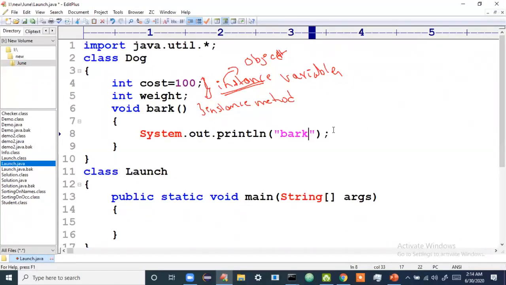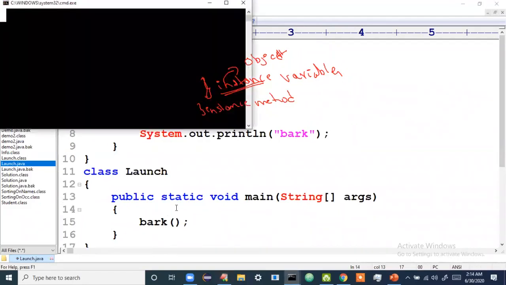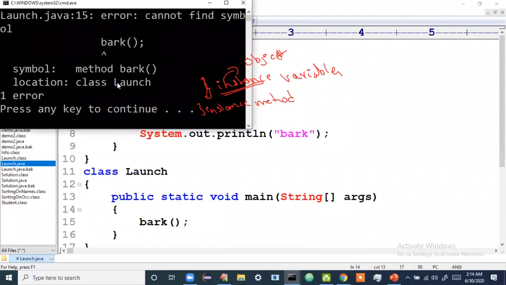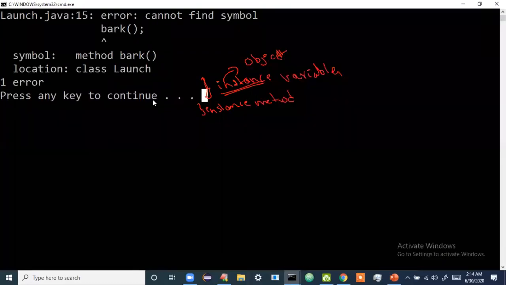Now, can I call the bark method directly? What you're thinking is, sir, what is so difficult here? I'll call the bark method directly. The bark method is present here. Yes, I'll call the bark method. If I compile and try to execute, watch what will happen. When I compile, what error will it show? It says cannot find symbol bark.